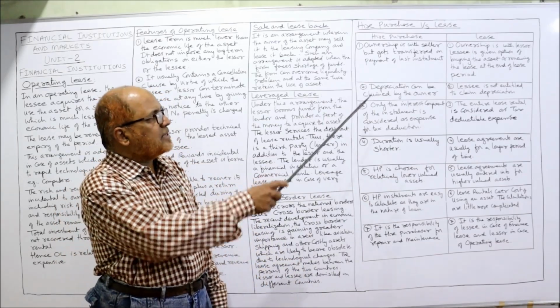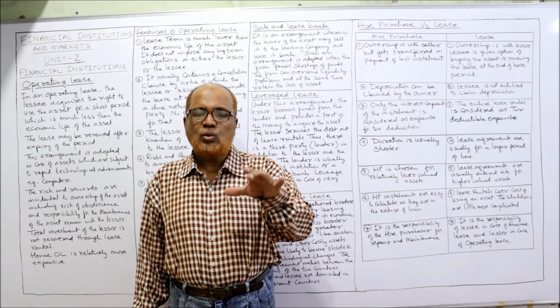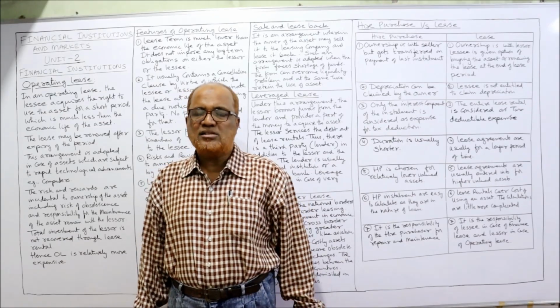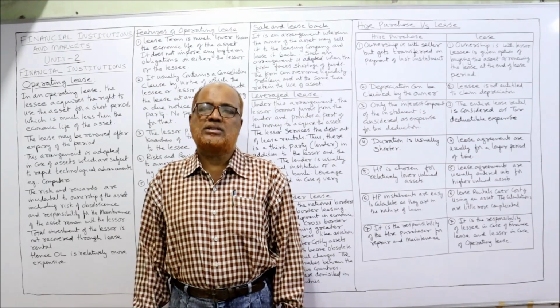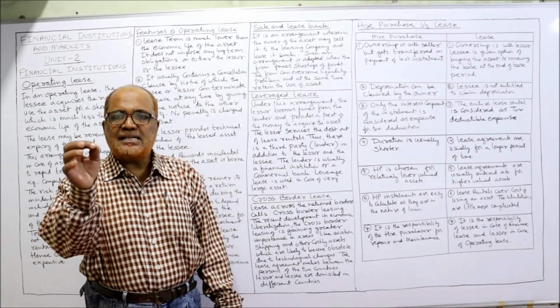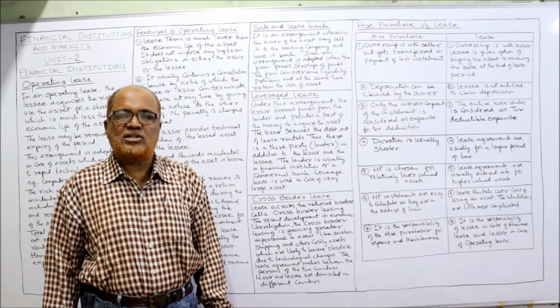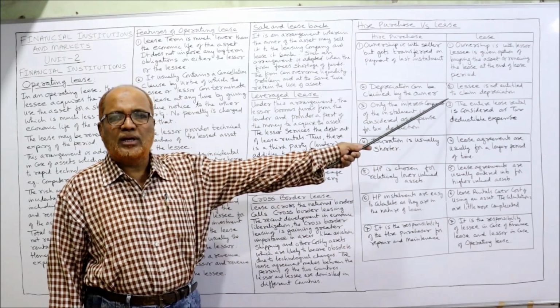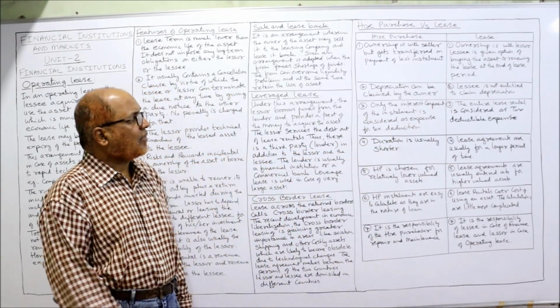Second difference, depreciation can be claimed by the owner. So in hire purchase, who is the owner? Hire vendor is the owner. So hire vendor is entitled to get the depreciation. In case of lease, the lessor is the owner. The depreciation benefit can be given only to lessor. The lessee cannot claim depreciation.